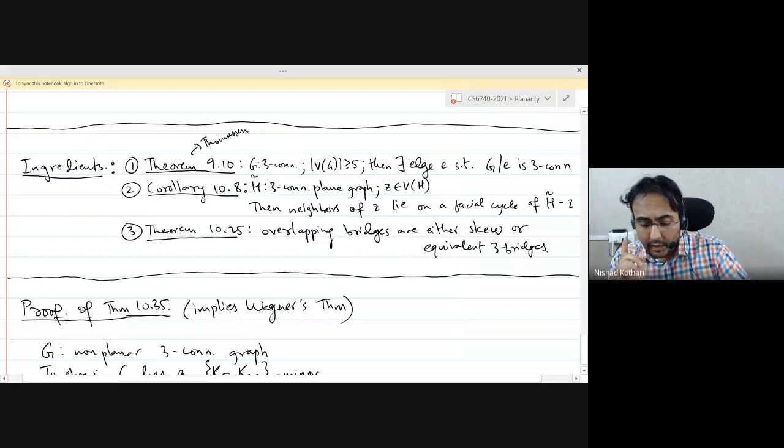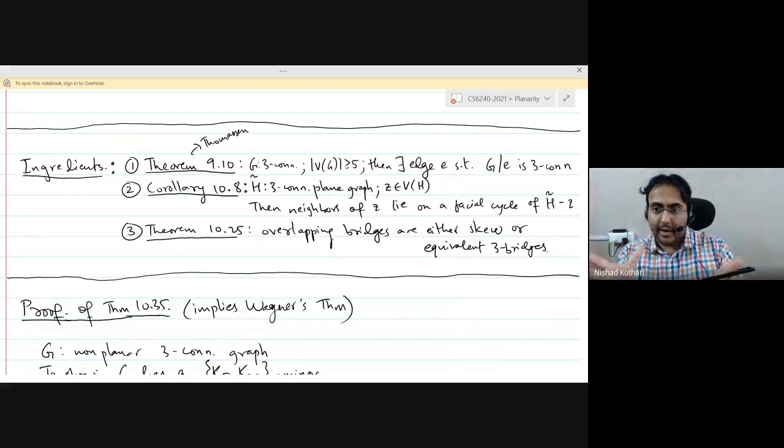Okay, we are going to use corollary 10.8, which says that if you have a 3-connected plane graph, you take any vertex Z, you delete that vertex and look at the resulting graph, which will be planar. It is a plane graph again. So all the neighbors of the vertex you deleted lie on one facial cycle of H minus Z. Okay, so I've written the corollary here.